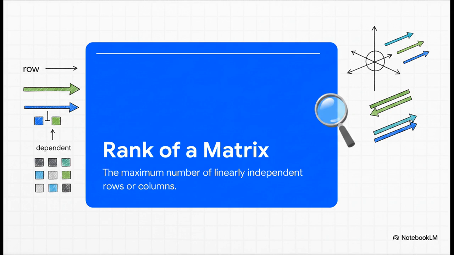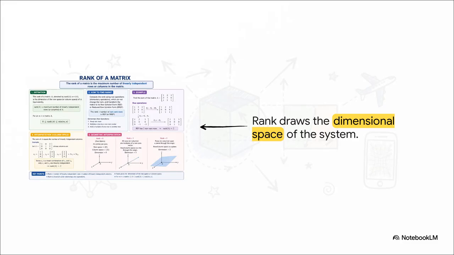Rank tells us the maximum number of linearly independent rows or columns. Basically, if one row is just a multiple of another, it's redundant. The rank cuts through the noise and reveals the true independent dimensions of our system's reality. And this transforms directly into physical geometry. A rank of 0 means we have a zero matrix. Geometrically, that's literally just a single point at the origin with 0 dimension.